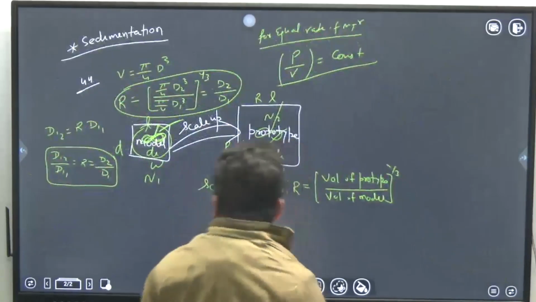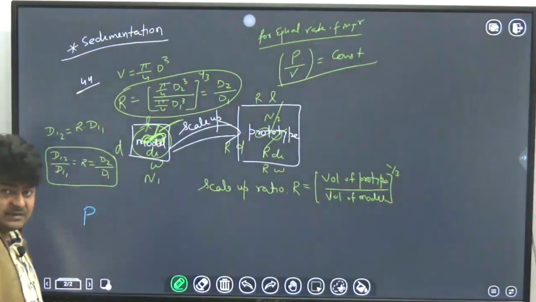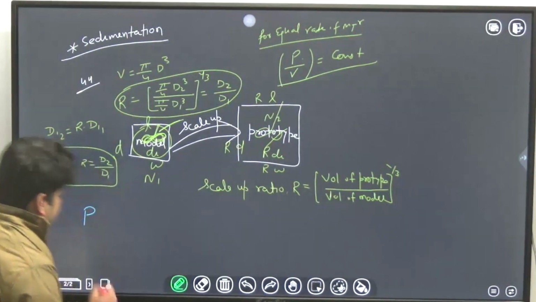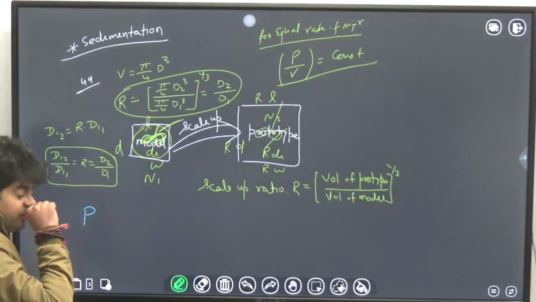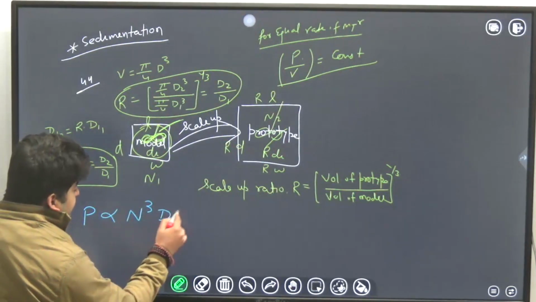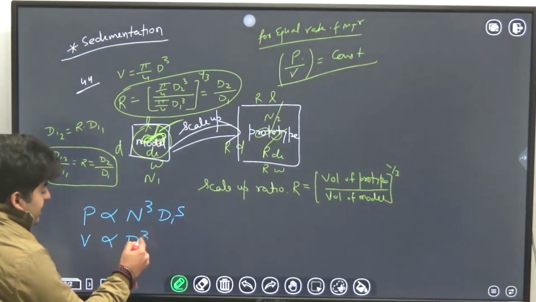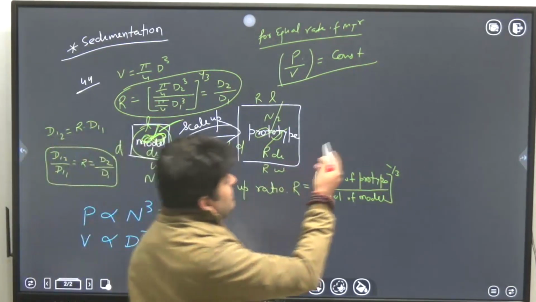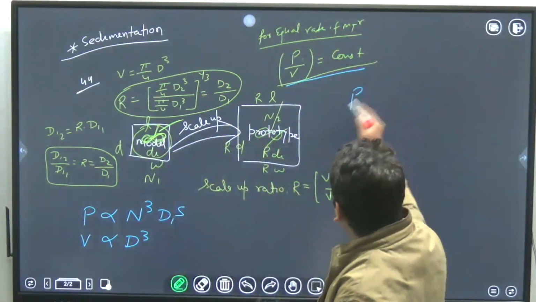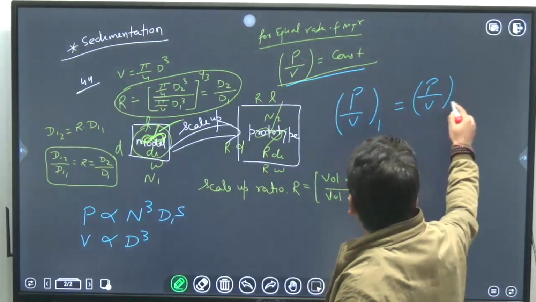Here it is given that it is a high Reynolds number, means turbulent flow regime. For turbulent flow regime, we know that the power number is constant. So P is proportional to N cubed Di to the power 5, and we know that for a standard cylinder, volume is proportional to D cubed. So I am saying that for equal rate of mass transfer, P upon V has to be the same, means P upon V for the first tank and P upon V for the second tank has to be the same.